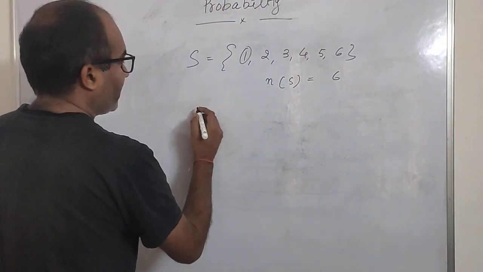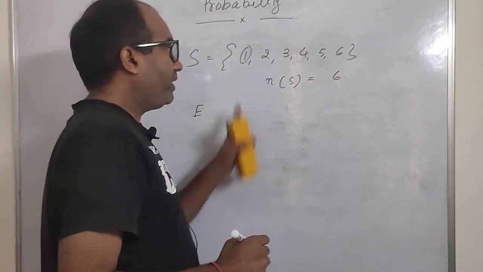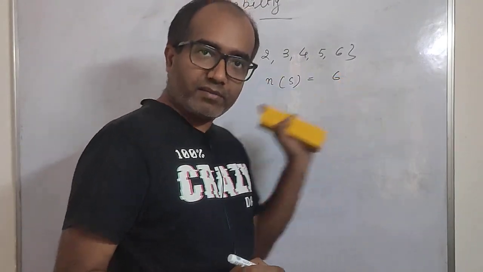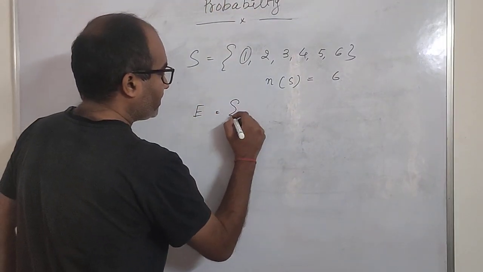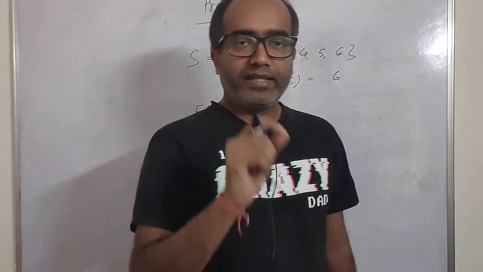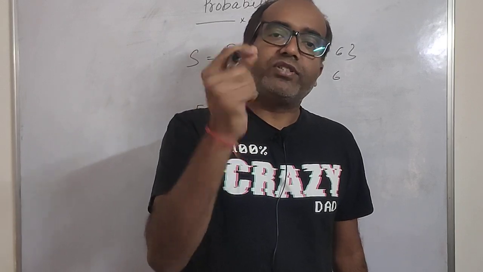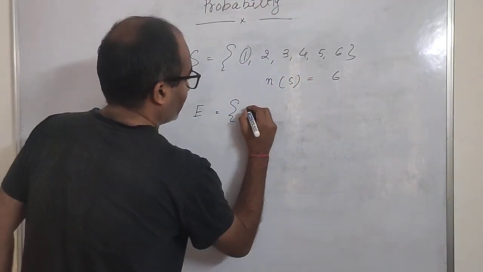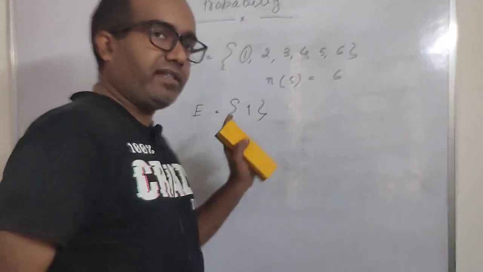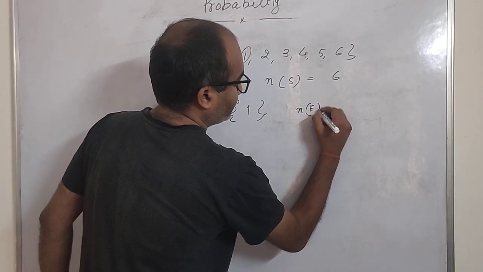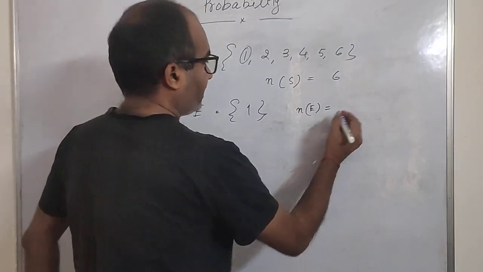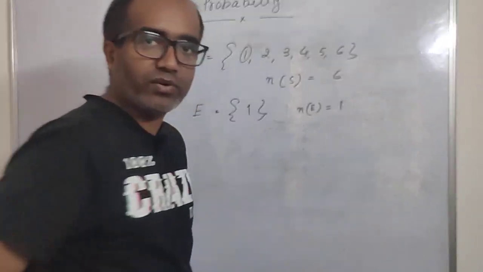Then what will be my event space? Similarly to the sample space, we have to create the event space. In the event space there will be only one element, that is 1, the one which we want. So this is the event space. And how many elements are there in the event space? Just 1.